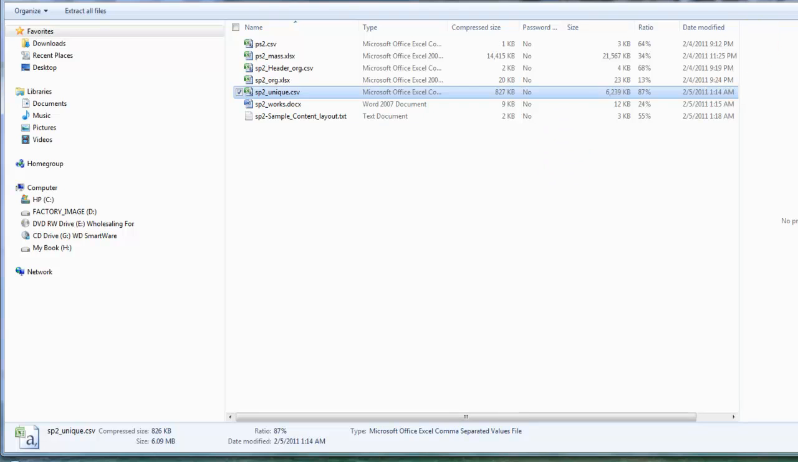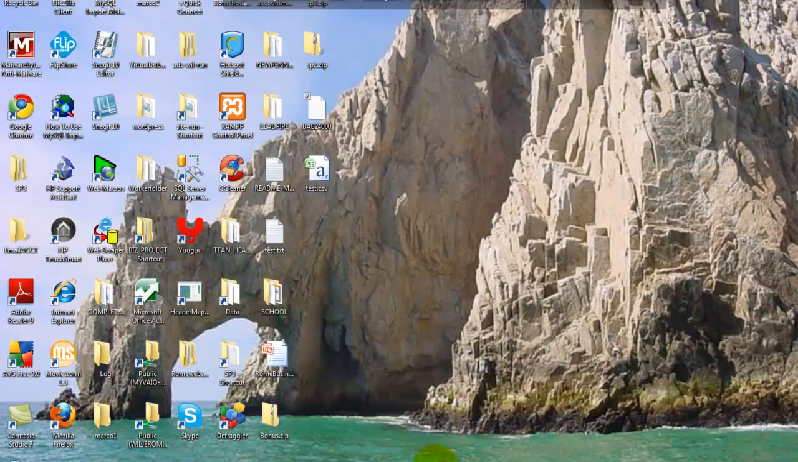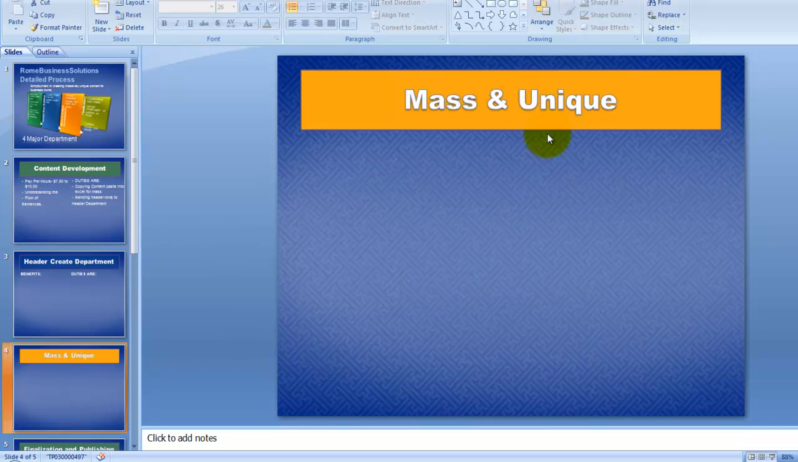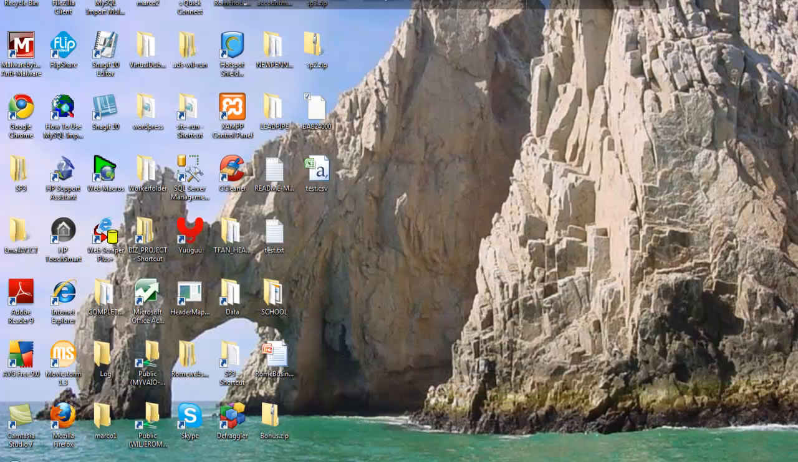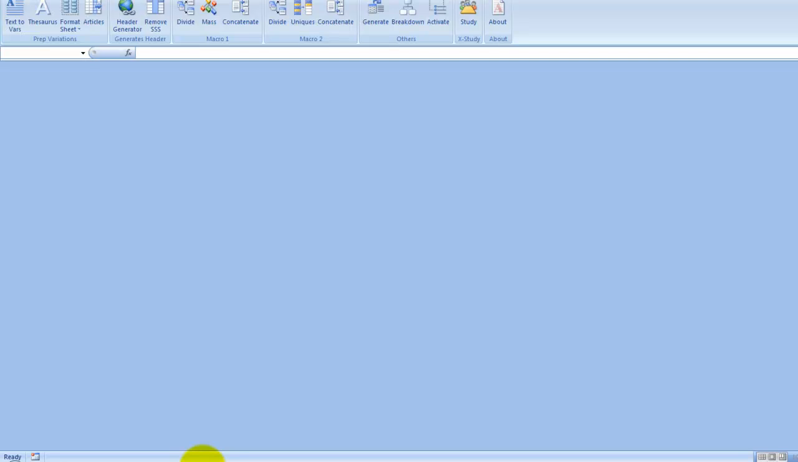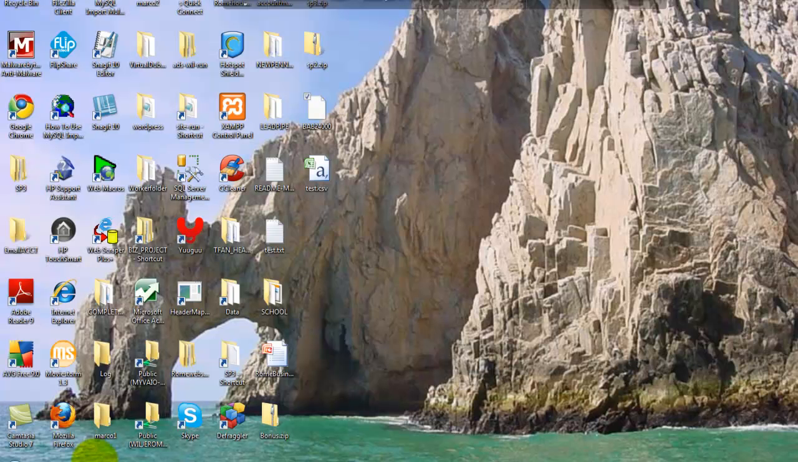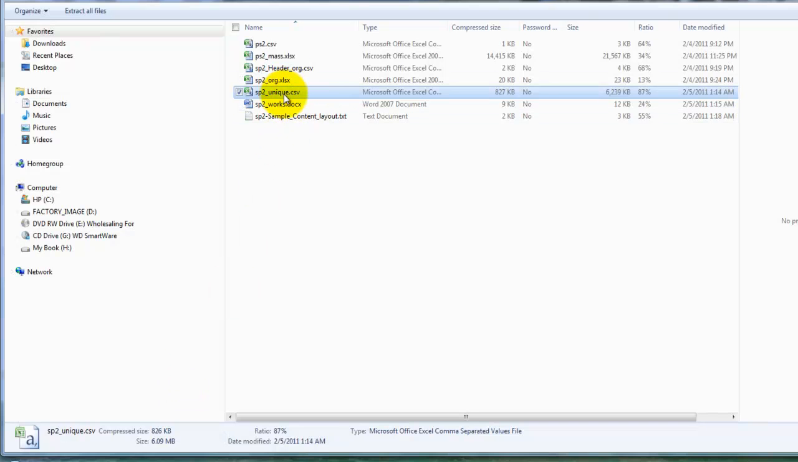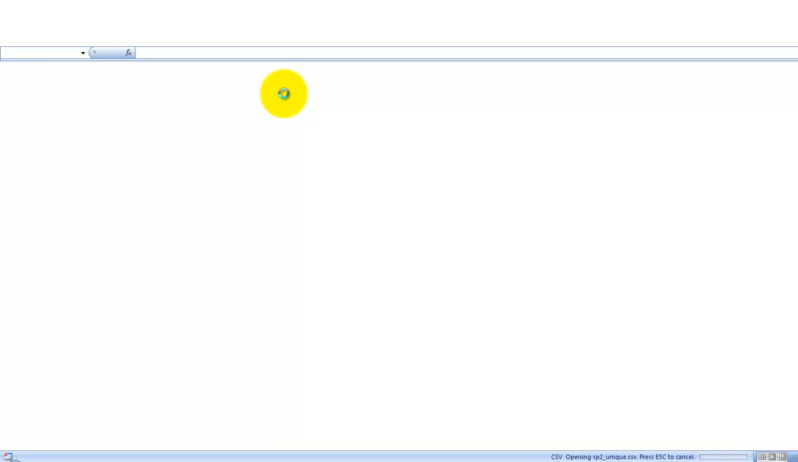Now let's go back to the slideshow. I'm going a little quickly here. The slideshow, creating the header in this department. Once you created it from this department here, now we went to the mass and uniques where we created the mass and uniques. Now I'm going to show you the mass and uniques for that page. And we just go through it. We're going a little quickly here, but hopefully you're catching everything.